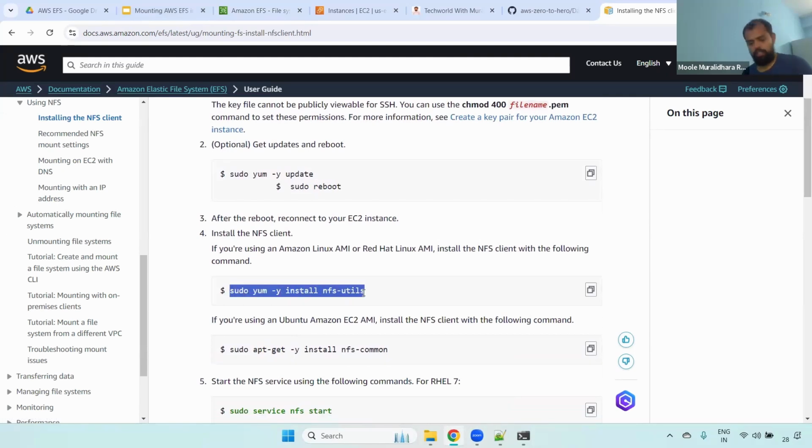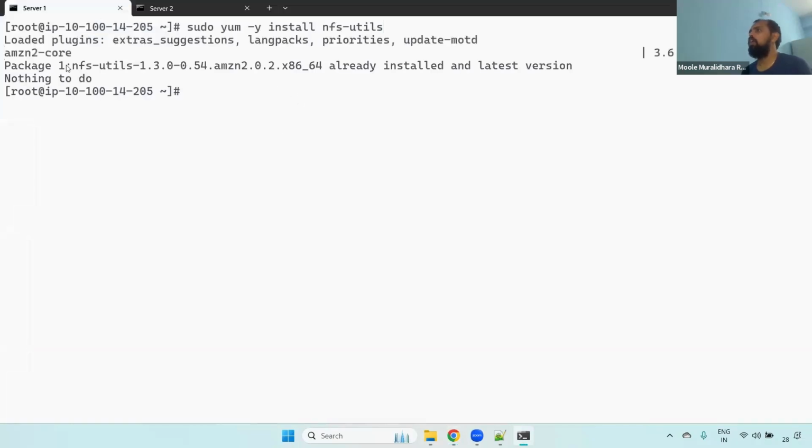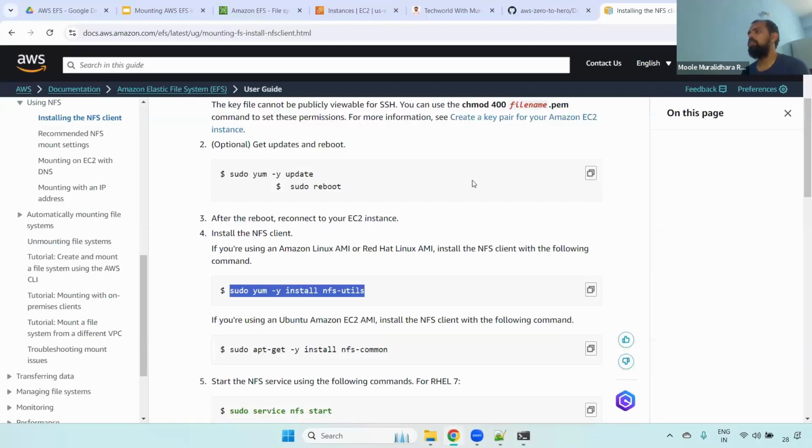For example, I'm using the Amazon Linux command. If it is Ubuntu, you can use this one. Now, if you see here, I'm using this one. It shows it's already installed, which means you don't require to install this one. Understand that? Fine. Now what you have to do?